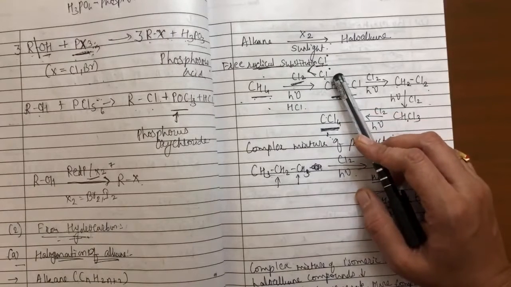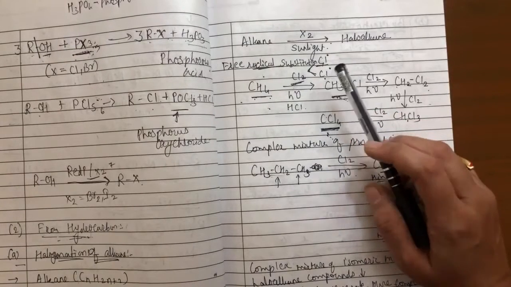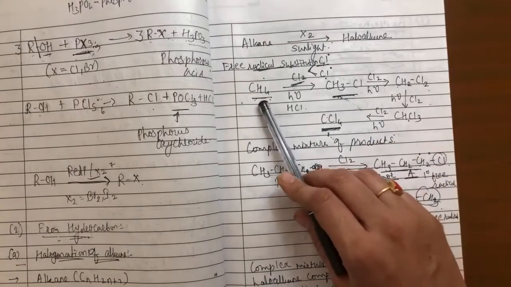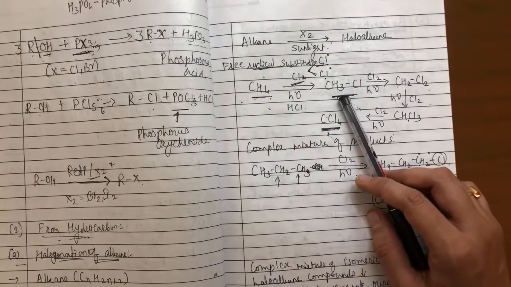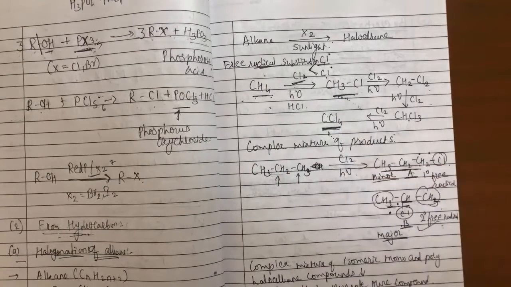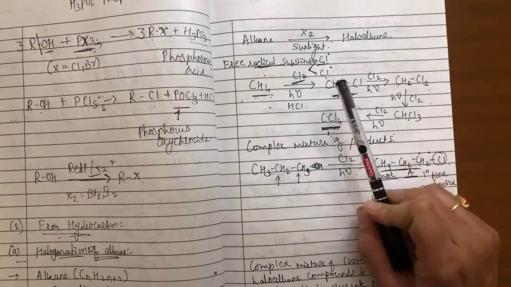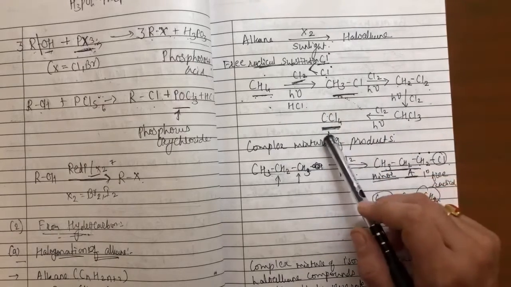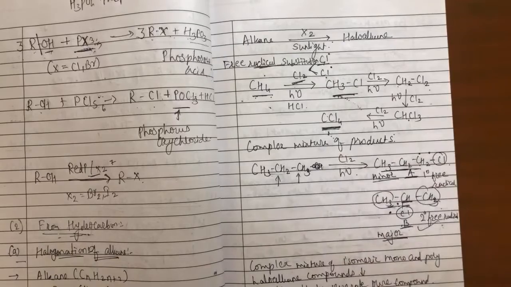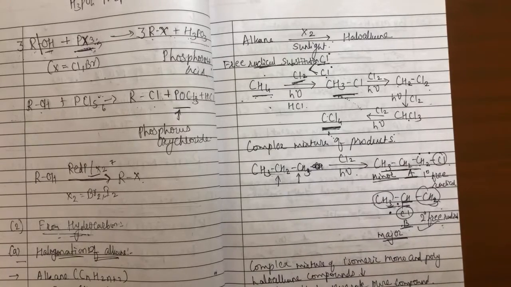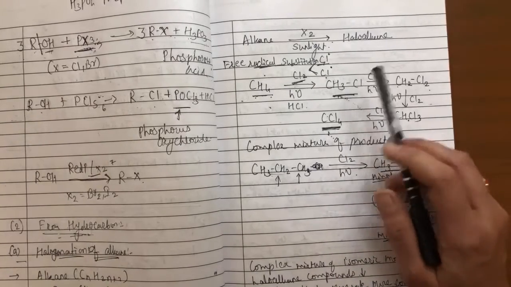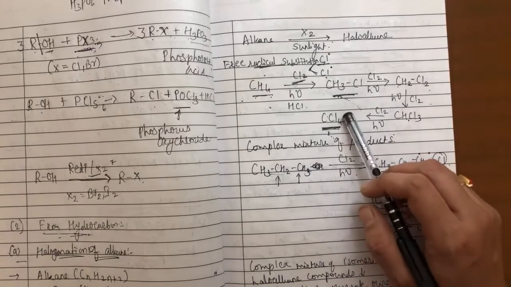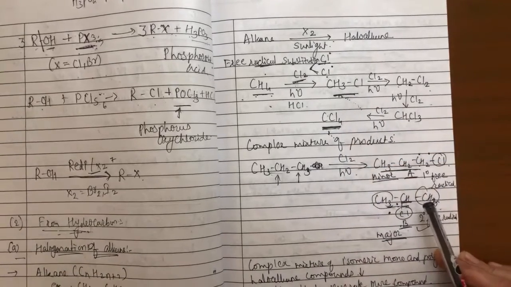These free radicals are very unstable, highly reactive species. Immediately they attack the alkyl chain present and give you CH3Cl. This way we have a number of chlorine molecules present, which produce a number of chlorine free radicals. They keep on attacking the alkyl chain till they replace all the hydrogen by chlorine atoms, and so this reaction ends at CCl4. So at the end of the reaction, if you take out the mixture, you will not get only CH3Cl, but a mixture of these products. So this is a less useful method.